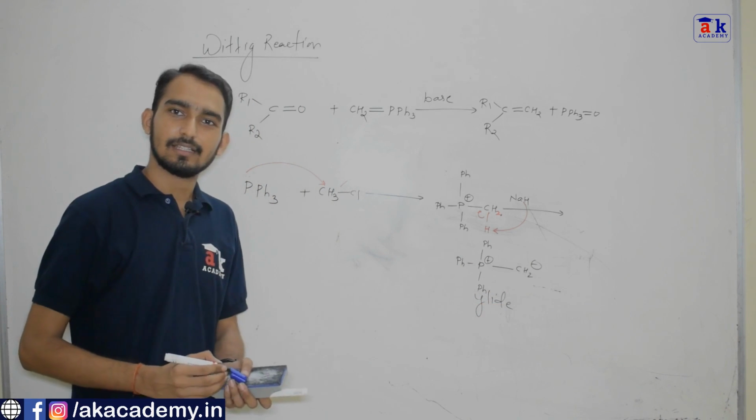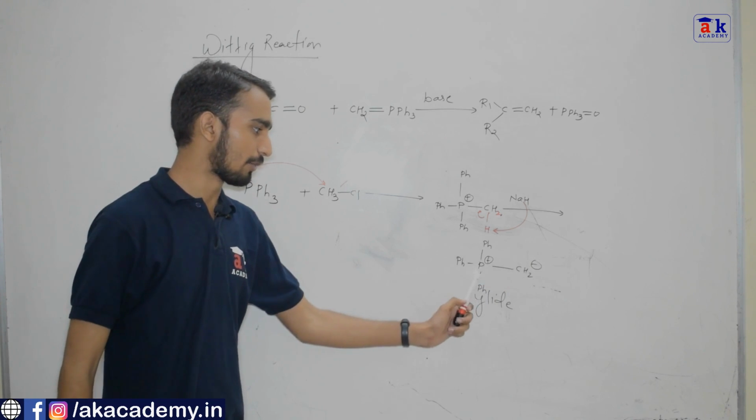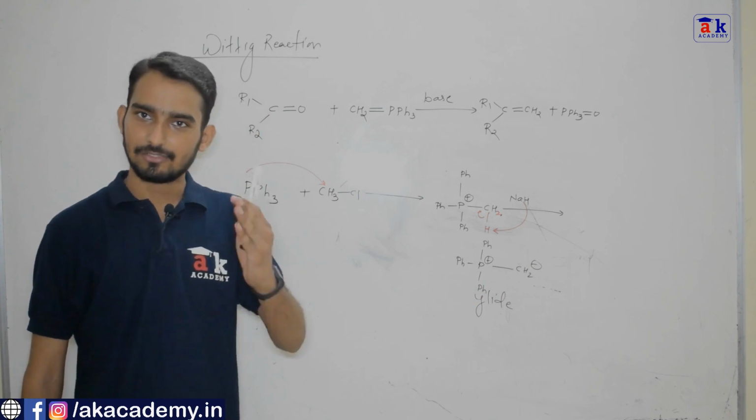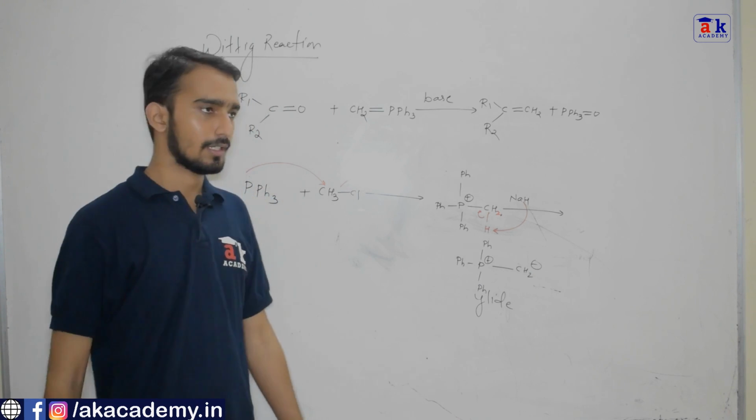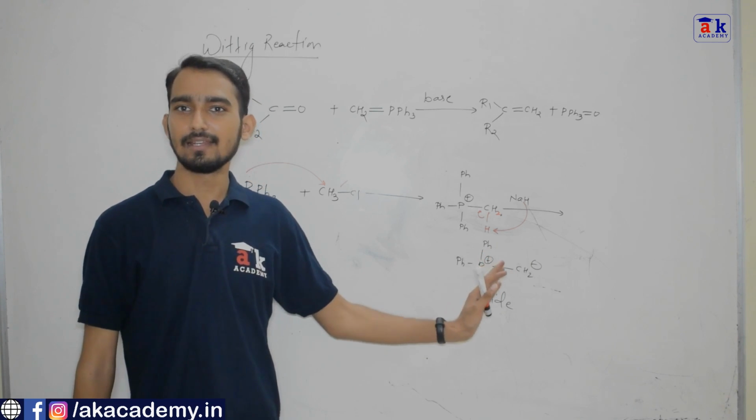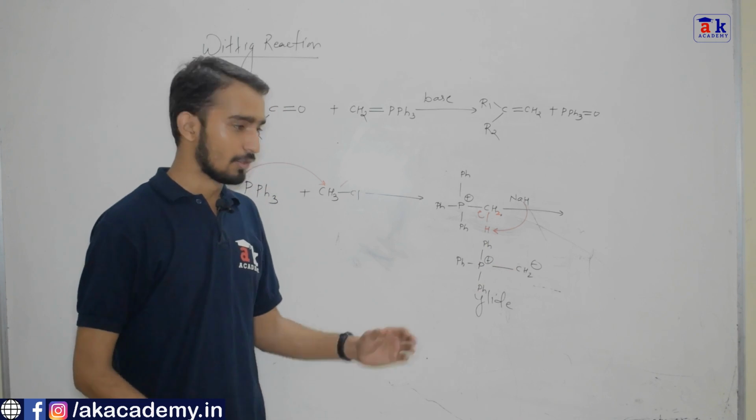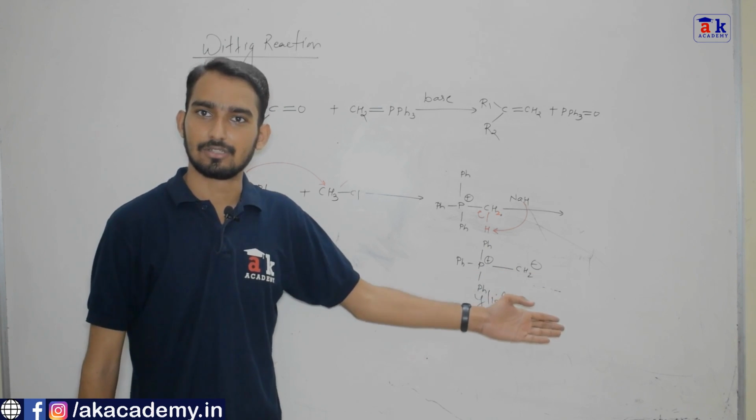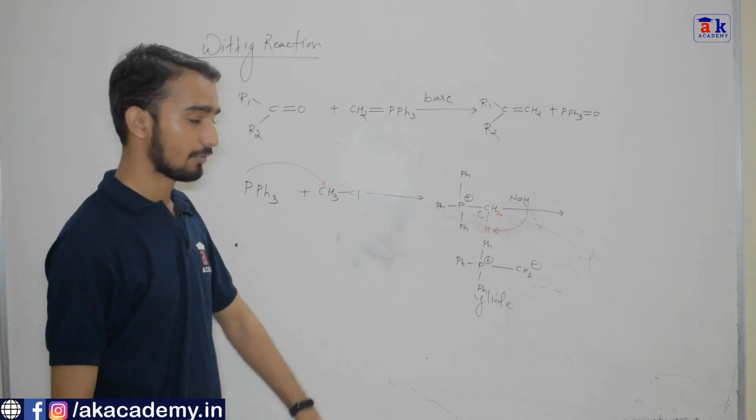What is ylide? Ylide is any species which contains positive and negative charge on atoms 1 and 2. When adjacent atoms contain opposite charges, positive and negative, it is called ylide. In our case, it is phosphorus ylide. So this is the main reagent of Wittig reaction, and therefore it is also called phosphorus ylide reaction because it involves phosphorus ylide.